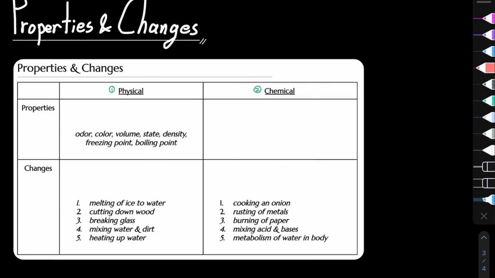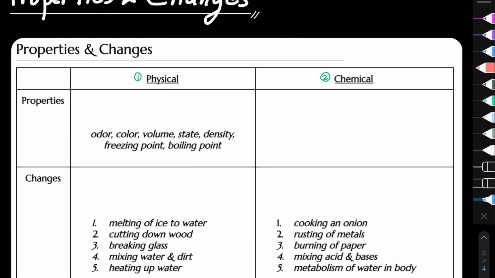And first of all, we're going to be taking a look at properties. And first of all, taking a look at physical properties. Physical properties are things that can be measured. So, measurable descriptions of objects. So, for example, some examples can be odor, color, state, and density. And these are all physical properties that can be measured.